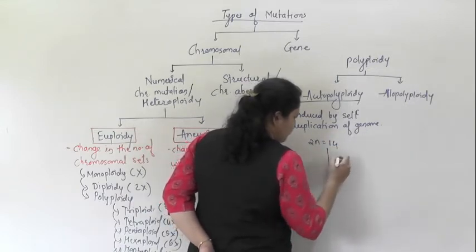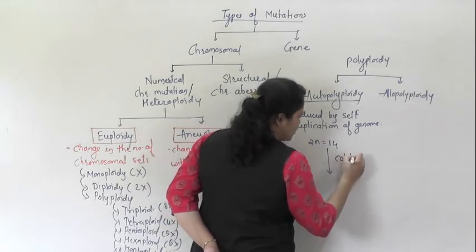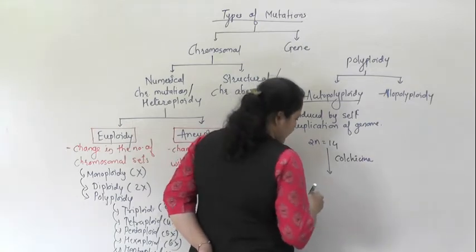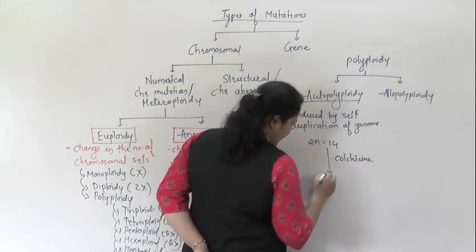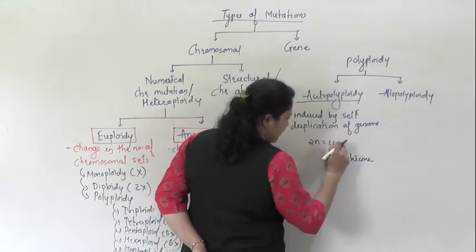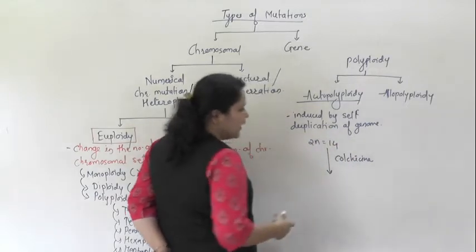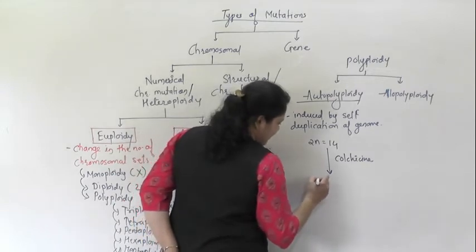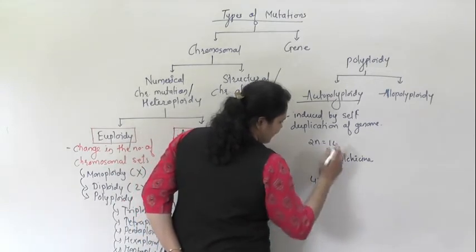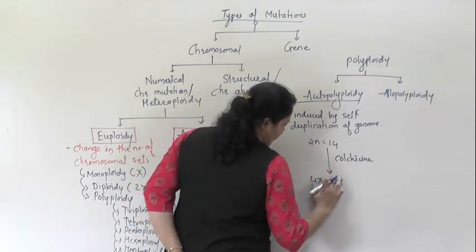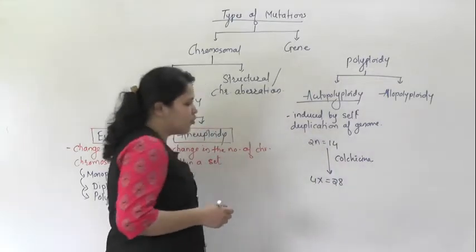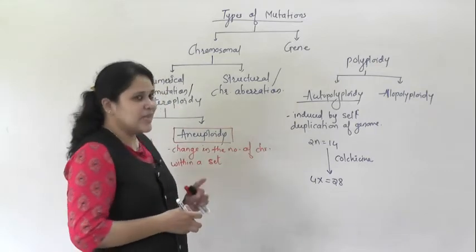For this we give a treatment of colchicine, because of which the cell becomes tetraploid. Right now it is a diploid cell, and that will be converted into a tetraploid cell, the condition where genes and chromosomes are doubled in the same species.